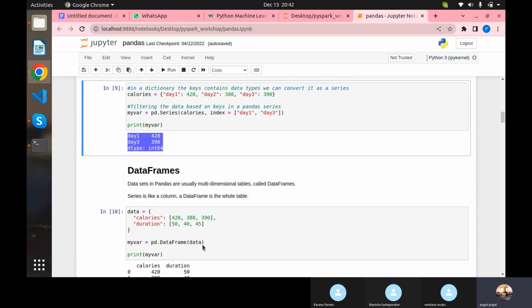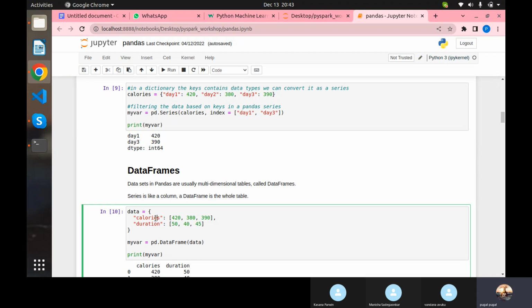Whereas a data frame will create a matrix for you. If you pass a dictionary, it will take the keys as column names and the entire data as a column. Here, if you don't pass a data structure, and instead pass a plain data type, it will not support it and will not be able to convert that into a data frame. If you want, you can try that as well. Instead of putting it as a list, if you pass only one value, check what will happen. That will throw you an error.